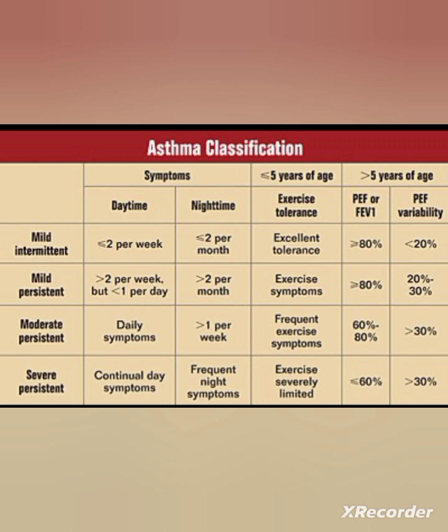In case of severe persistent, there will be continuous daytime symptoms. So during the day, all the time the person will be suffering with dyspnea, cough, all the features. The person will have a lot of problems due to the constricted airway. So it is severe and persistent.